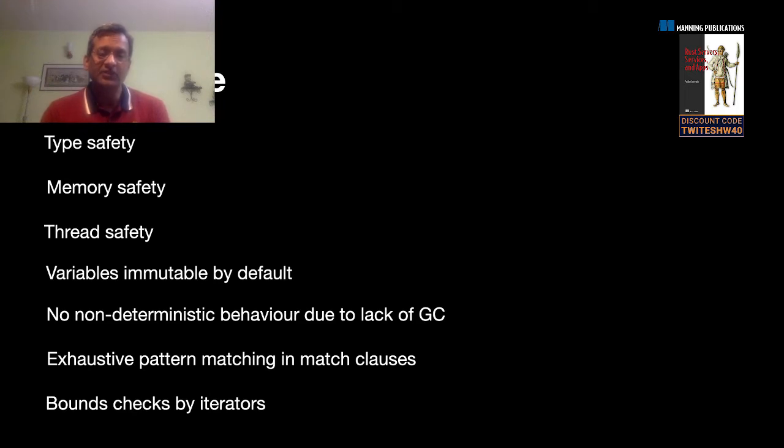But this gives rise to a lot of uncertainty or non-deterministic behavior when it comes to putting things in production. So Rust is a language which is statically typed, which means you know upfront what kind of value you're going to store in a variable. And if you don't specify explicit types for a value or a variable, then the compiler will try to infer it. If it cannot infer, it will not let you proceed.